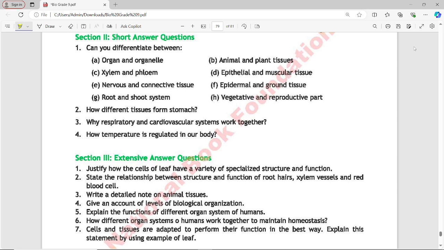The respiratory and cardiovascular systems work together to ensure the exchange of gases, oxygen and carbon dioxide, between the external environment and body tissues. The respiratory system facilitates the intake of oxygen and removal of carbon dioxide through breathing, while the cardiovascular system transports these gases to and from the body tissues via the bloodstream.